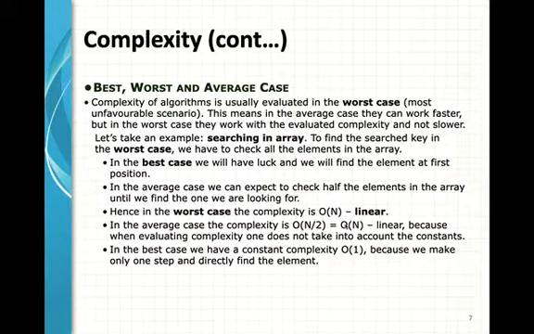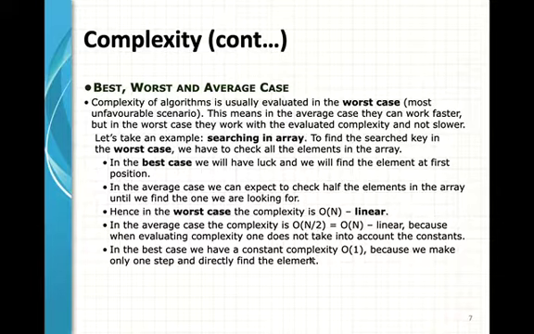Therefore the average case is also linear, because in complexity these constants are not taken into account. So n by 2 or 2n is everything equivalent to order of n. But in the best case we have constant complexity, order of 1, because we make only one step to directly find the element.